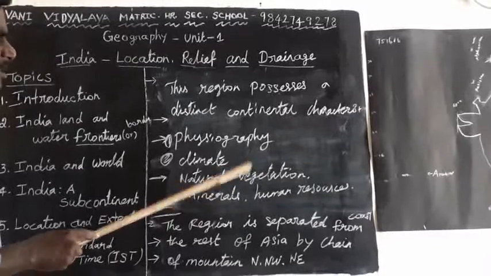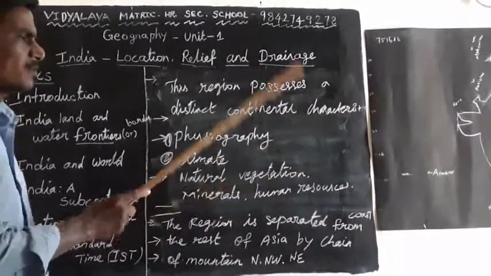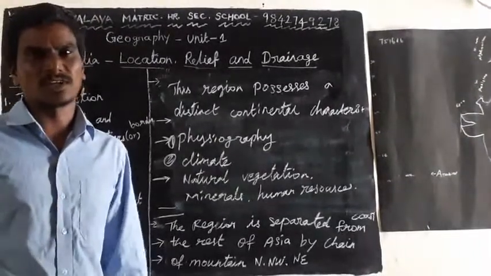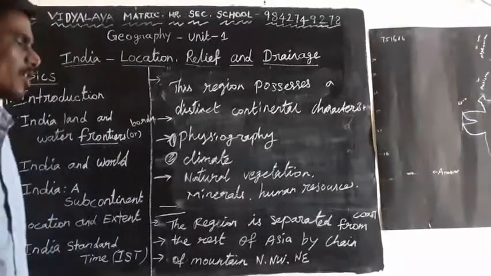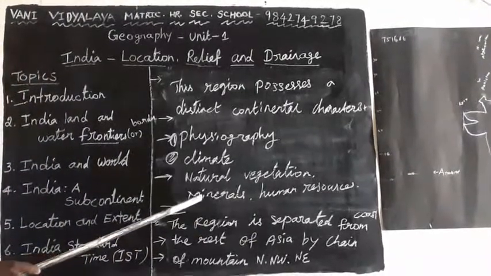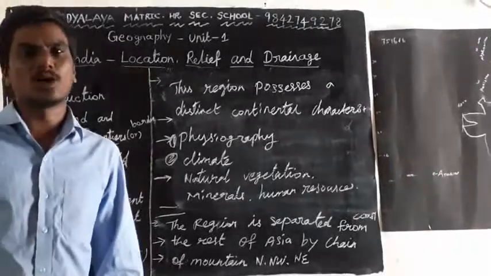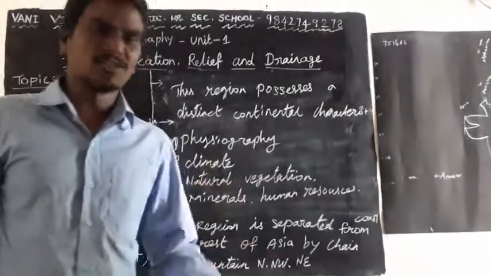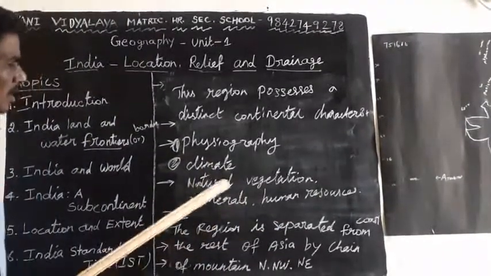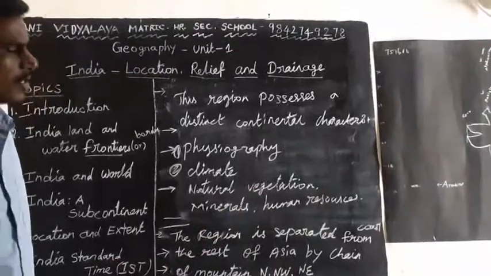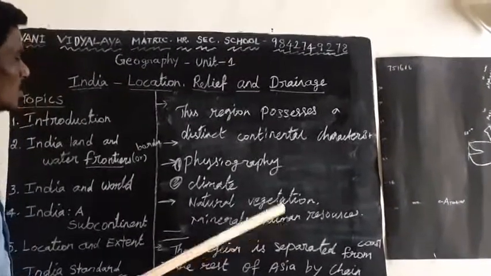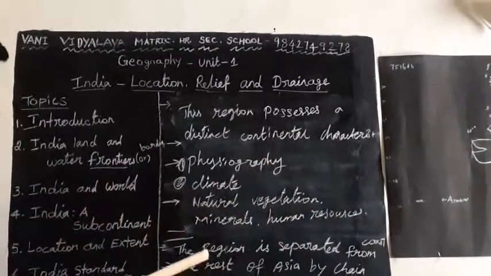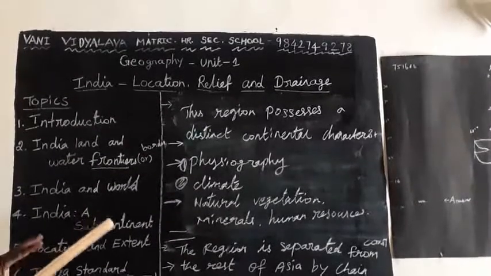Next one is natural vegetation. There are 5 types of vegetation. One is tropical evergreen forest, thorn forest, desert forest, tropical monsoon forest, like that. And minerals: a lot of mineral resources are found in India, such as mica, petroleum, and fossil fuels. And next one is human resources. So these characteristics are possessed by the Indian continent. So India is called a subcontinent.